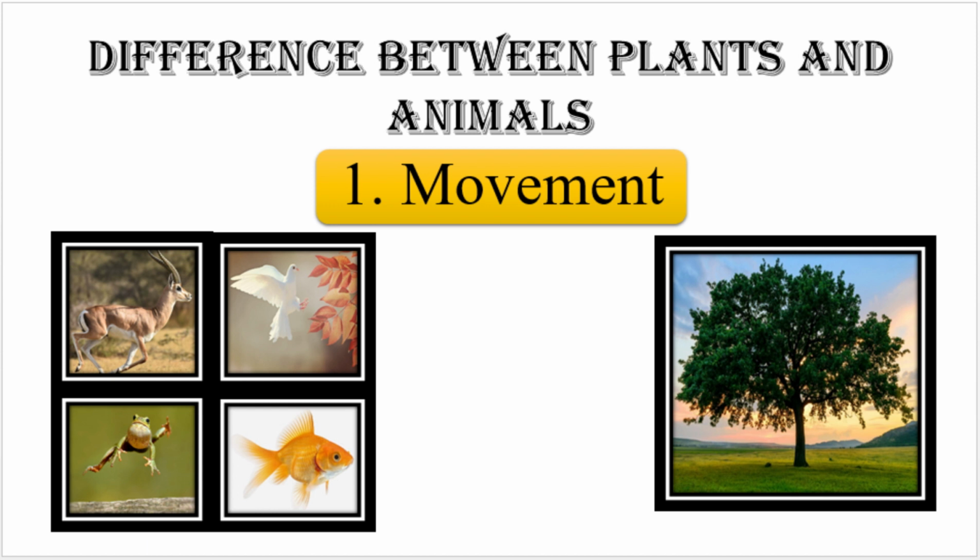It means that both plants and animals move, but plants cannot move completely, they are fixed at their position and only move their parts, while animals can move completely and go anywhere they want. Getting? So, let's go towards the next difference.